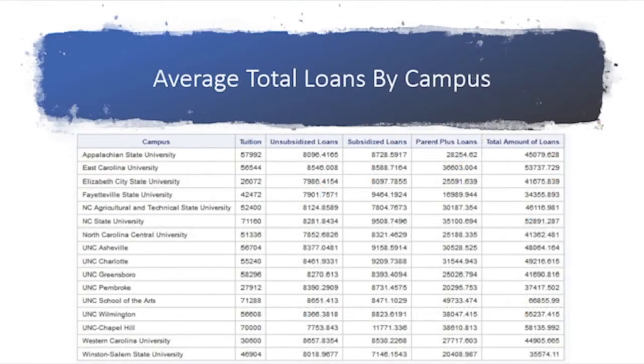Using the loans dataset along with data containing in-state tuition for each school of interest, this report shows each school's 4-year tuition along with the breakdown of the average amounts of the 3 types of loans taken at each school. It also shows the average amount each student will take out over the course of 4 years.